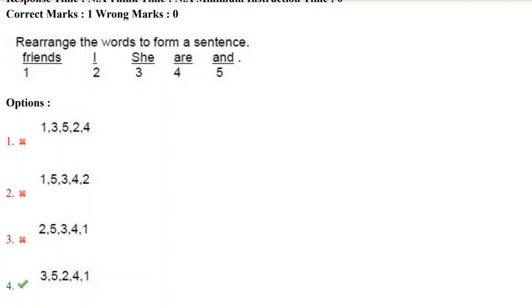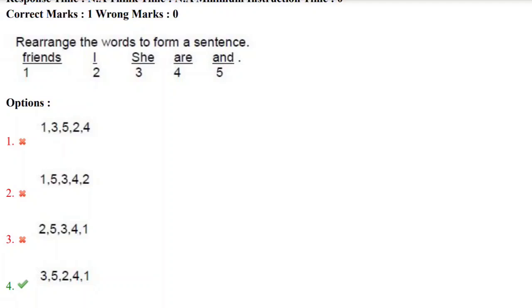Friends, I, she, are. We have five parts and we need to arrange them. The correct order here is the fourth option. Let's look at it: she and I are friends. Third, fifth, second, fourth, and first.